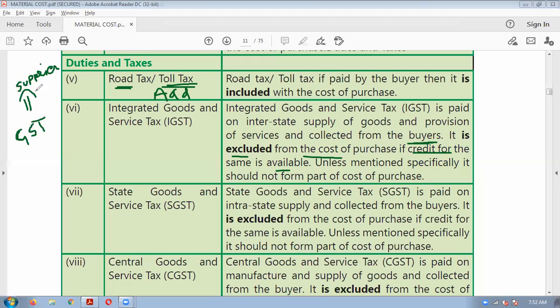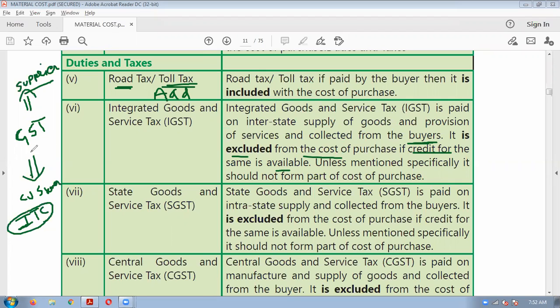When you purchase the material, the supplier will collect the GST from you. When you sell the goods, you will collect it from your customers. There is one concept in GST which is known as input tax credit.